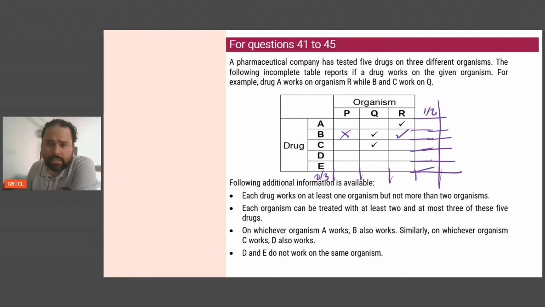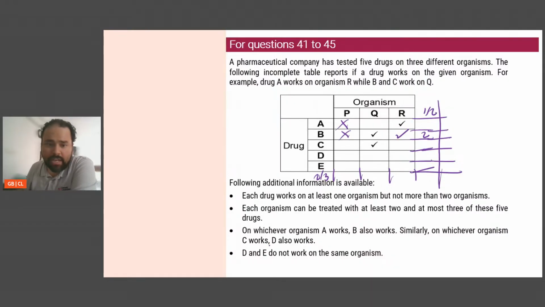On whichever organism A works. So if drug A works on P, B would also have to work on P, which is not possible because B does not work. So this is a cross. So this I'm sure is 2. Okay, perfect till here. On whichever organism A works, B also works.